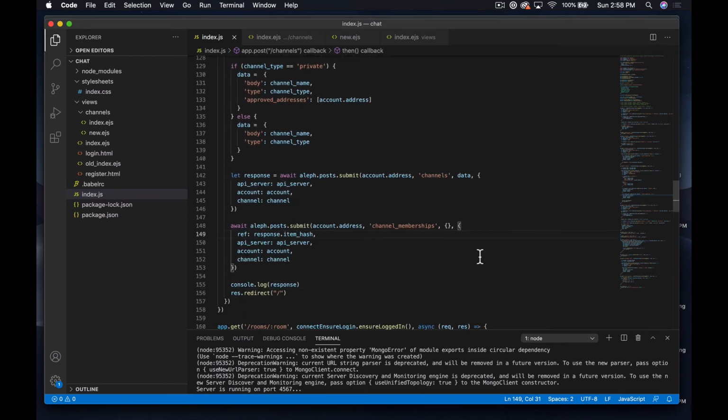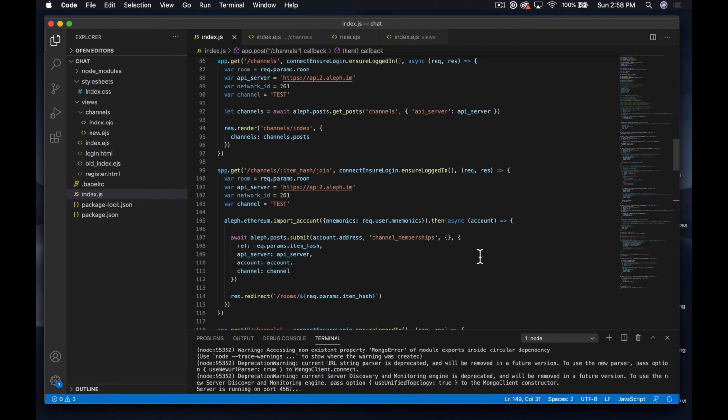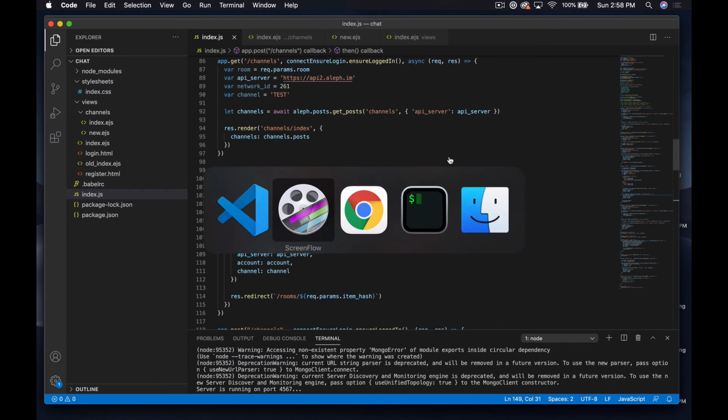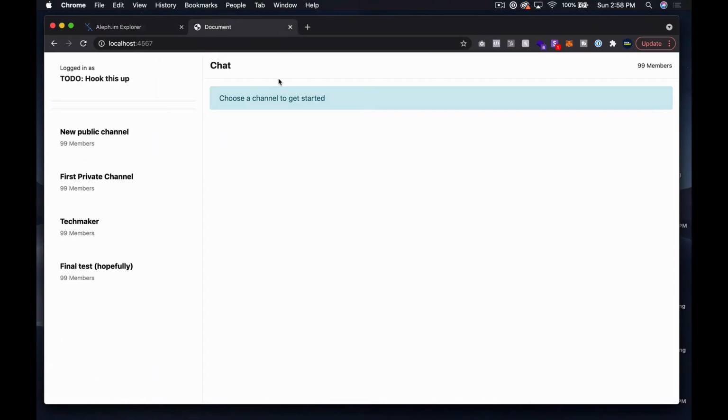So the next thing I need to do is actually go ahead and add the ability to add people to the allowed addresses. And I think the way that I want to approach that is by having a place where you could see a list of all the channels and then request access to private channels.